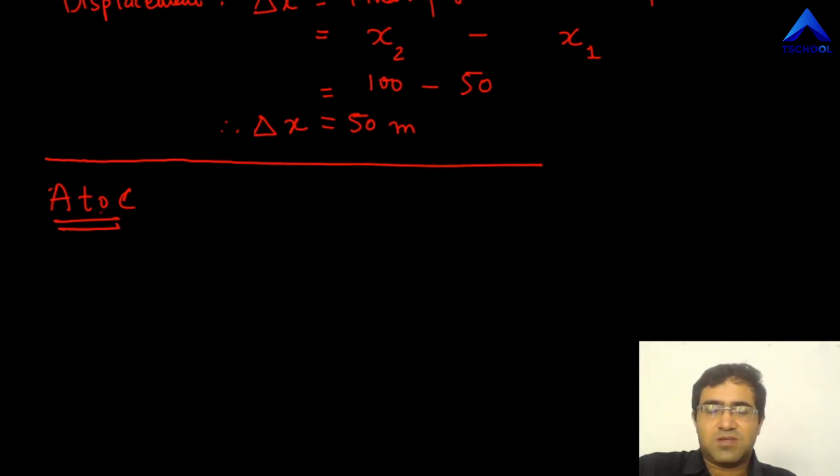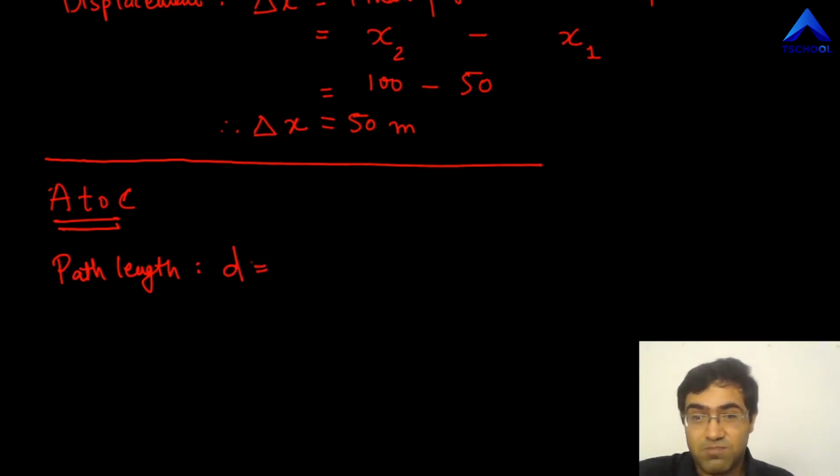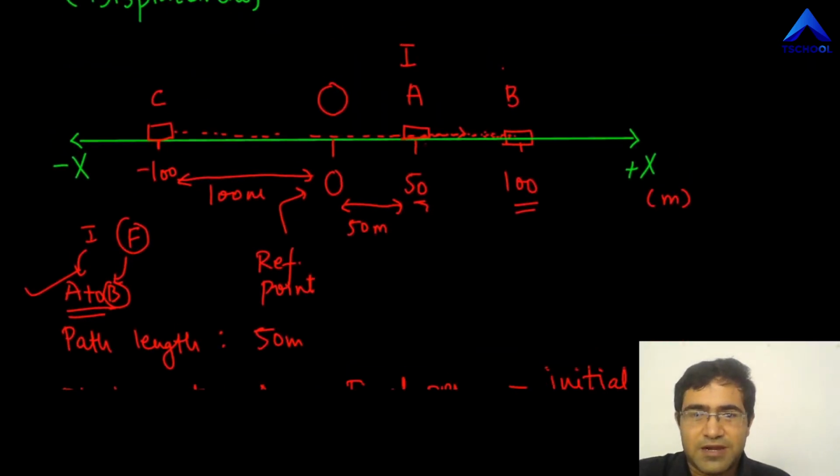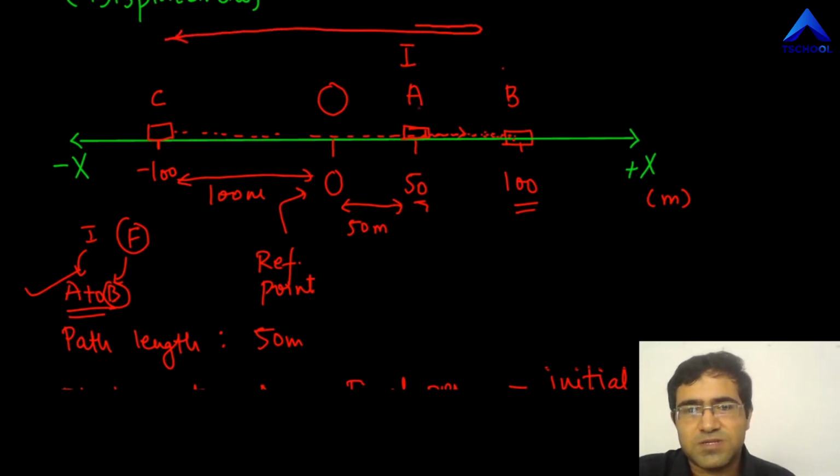Again, what this means is we have started watching the ant from A and we have been watching it till it reaches C. So path length, we are going to have to see the diagram again and again. I could write D. Again, D is the symbol of path length, don't forget. So let's look at the diagram. The ant starts at A, goes to B and reaches C. So basically the ant is doing something like this. How much distance has it traveled? What is its path length?